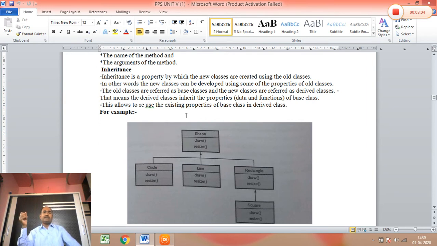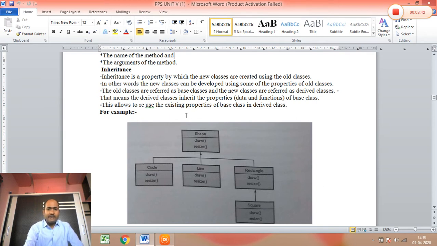That means the derived class inherits the properties, data and functions of the base class. This allows the reuse of the existing properties of the base class in the derived class. That means there is reusability of the functions and reusability of the data in the new class that we create. So this is called reusability of the properties of the base class.